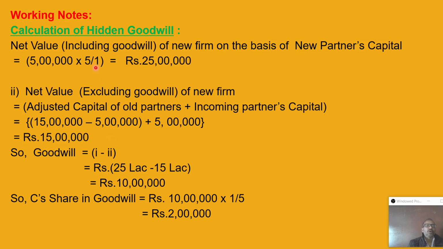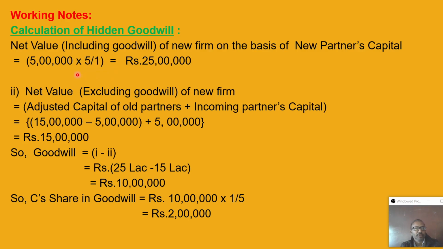There is another way also to find it: 5 lakh into 5 by 1 into 4 by 5. If you do 4 by 5, the 5 cancels, so 20 lakh is coming. That way also you can find out. Another way, if you want to do it, is to make the adjustment of the old partners' capital only.